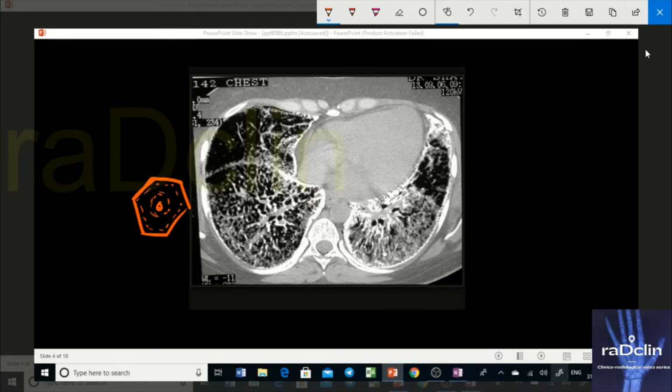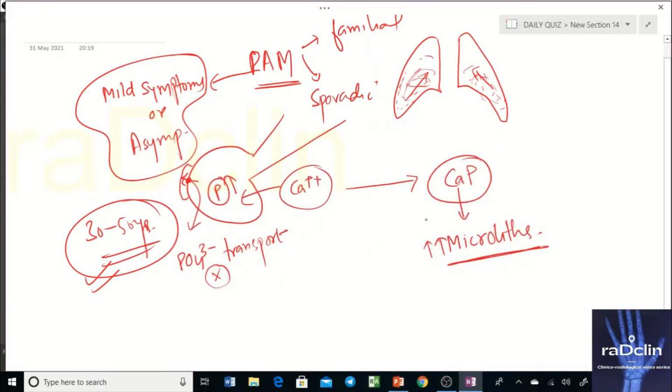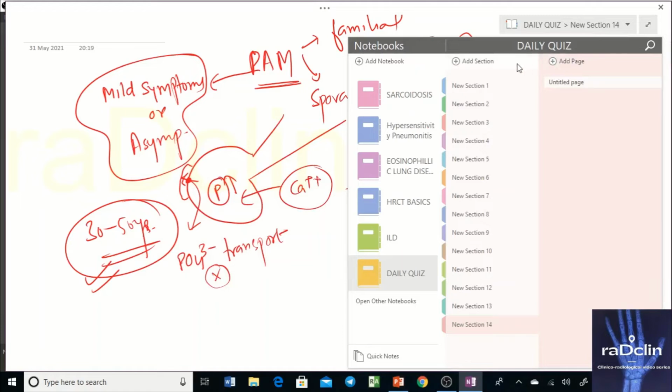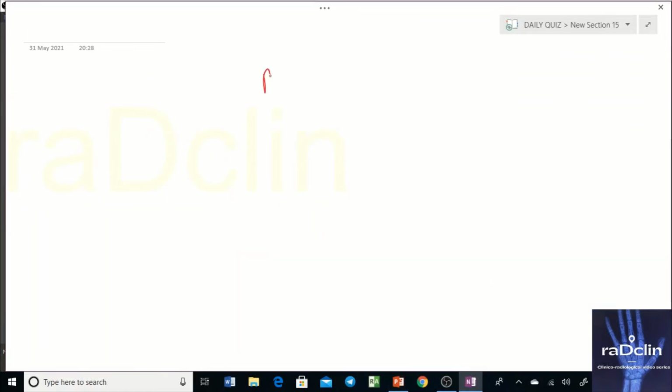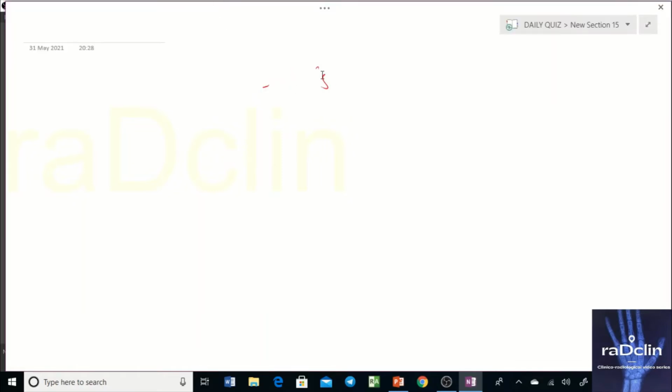Now an important thing to consider is whether amyloidosis can give rise to the same picture or not. So let's look at this.